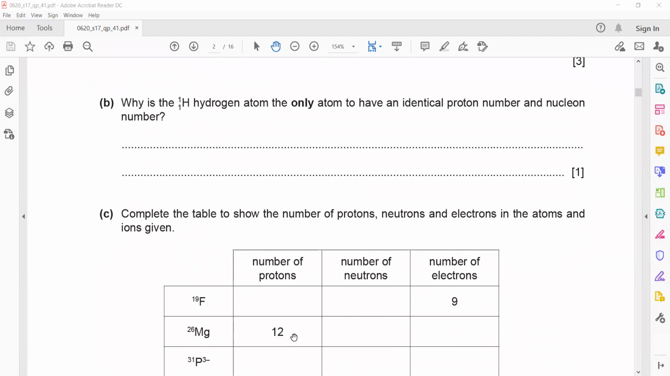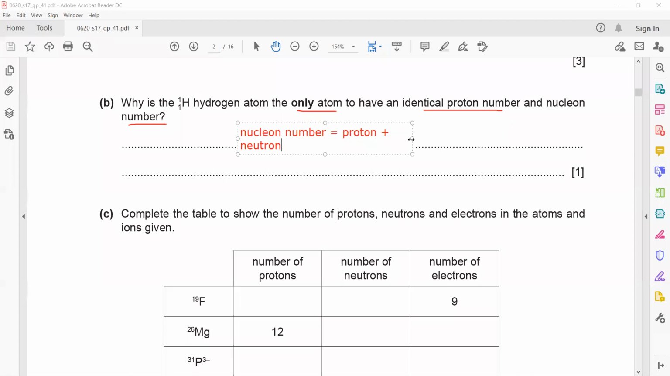1b. In the question, why is hydrogen 1 the only atom that has identical proton number and nucleon number? Look, what is a nucleon number? The nucleon number is a sum of proton and neutron.